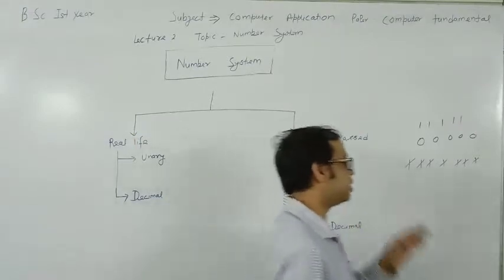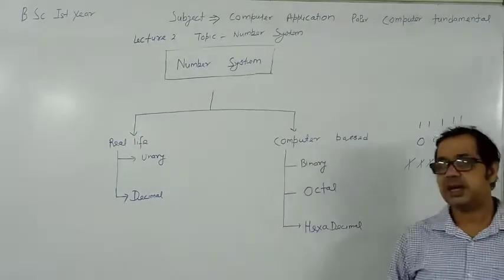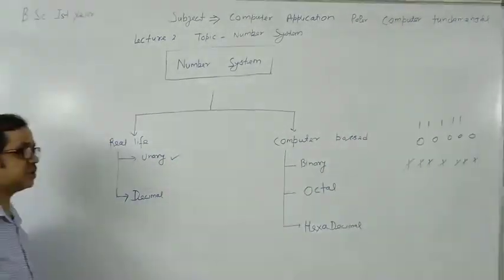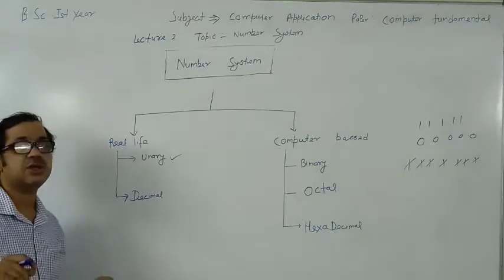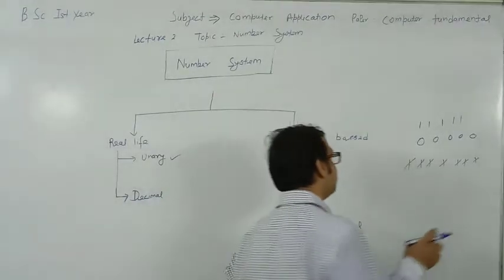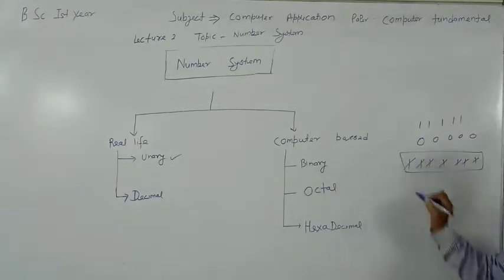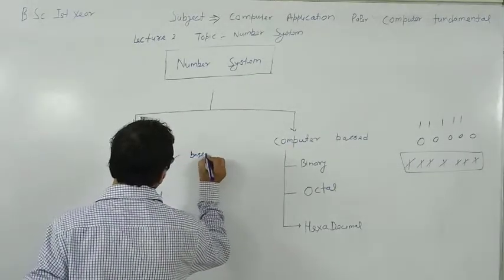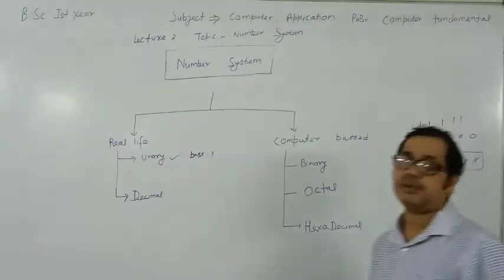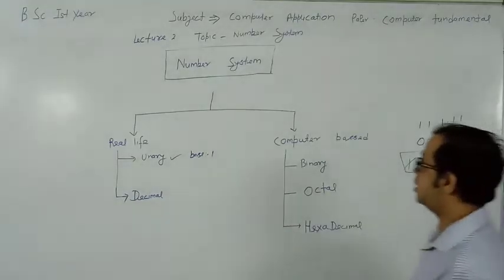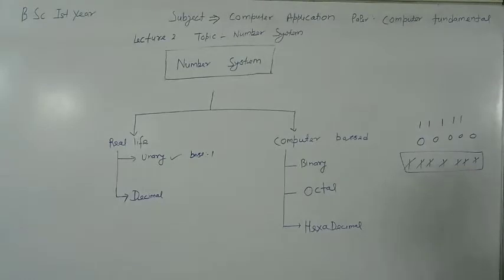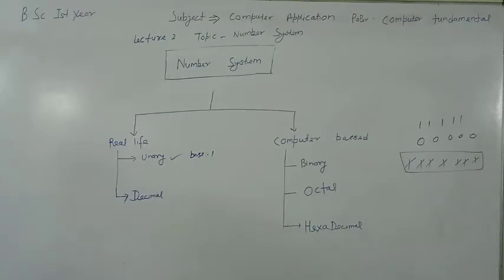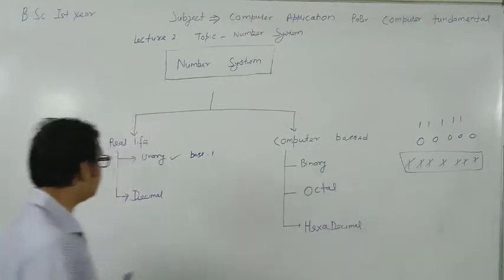Such a number system, which worked in ancient times, is called the unary number system. Since this is a unary number system, only one symbol is used for this, and its base is 1. So the base of the unary number system is 1. It has only one symbol.